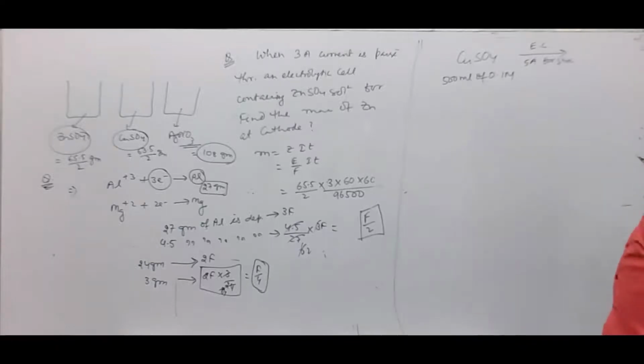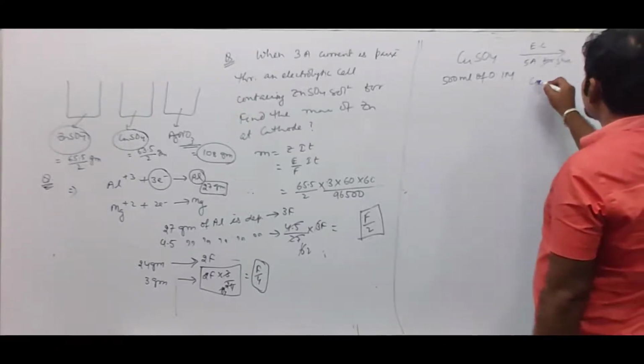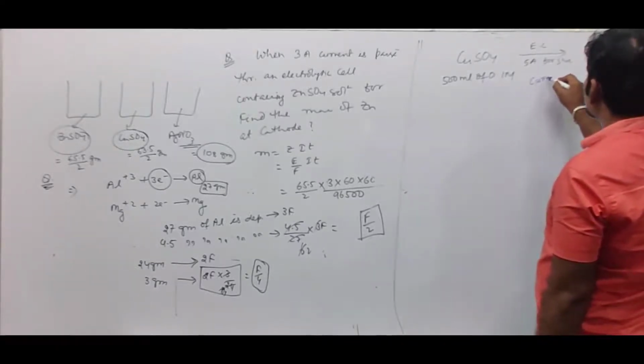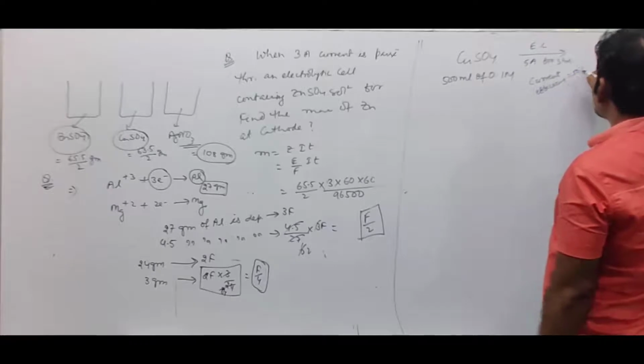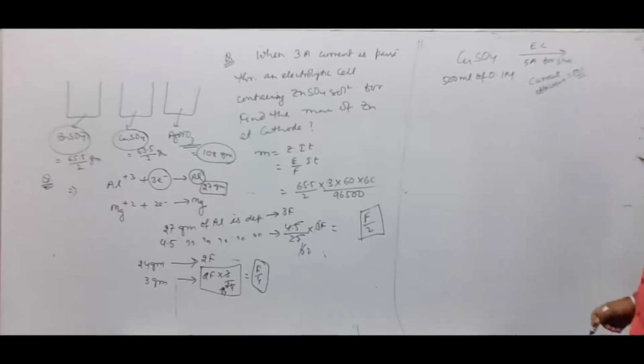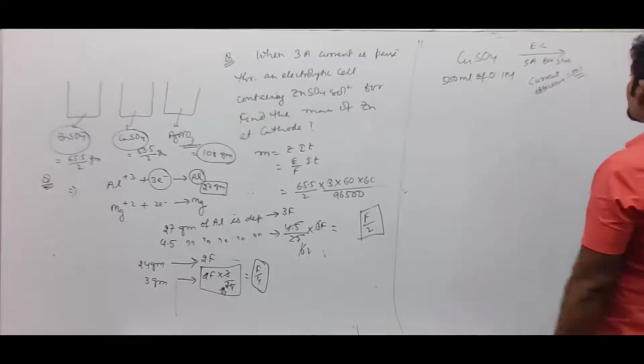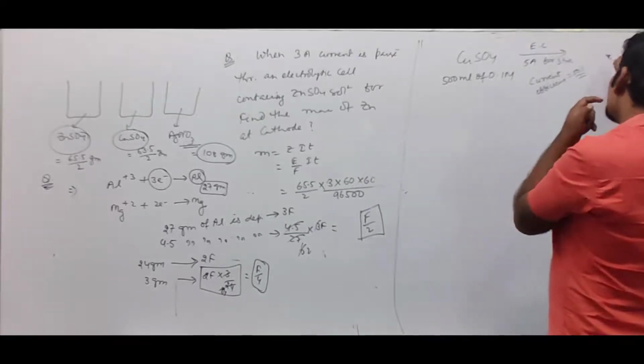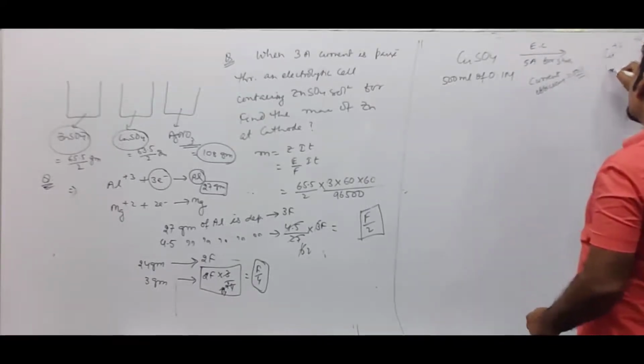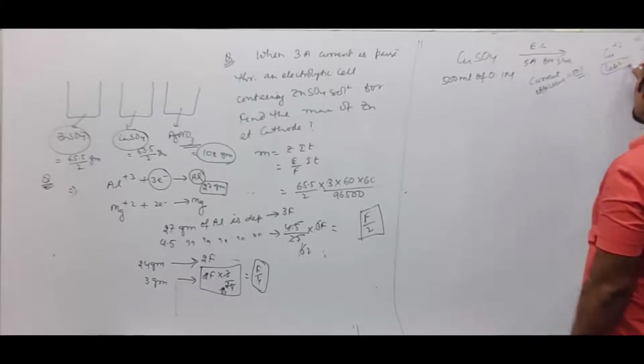Then current efficiency is 50%. That is, whatever the amount of electricity is passed, only 50% is being utilized and 50% is wasted. Then what amount of copper 2 plus will be left out in the solution?